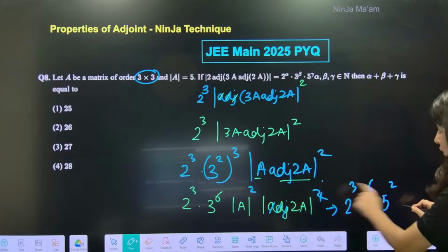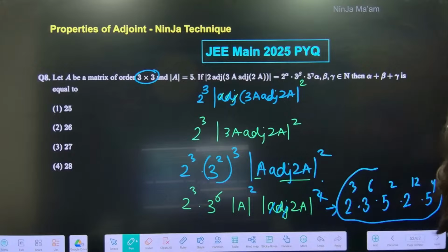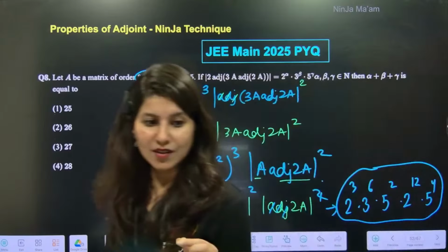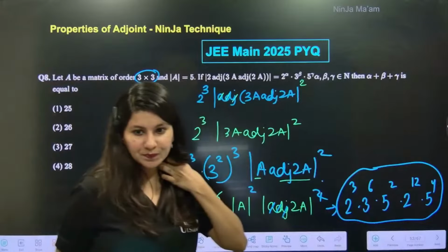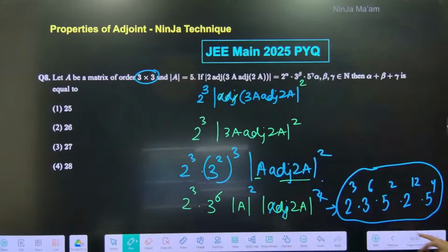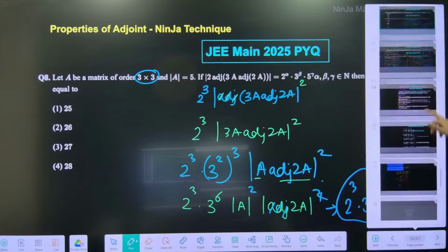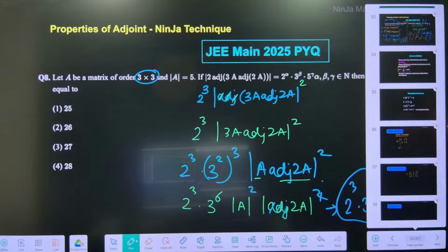2 cube, 2 cube power 4, 2 power 12. Determinant A power 4, 5 power 5. This is your final answer. Be very careful while applying the thing. Okay, everybody, adjoint properties, clear? Make sure you do at least 5 to 7 questions for this.